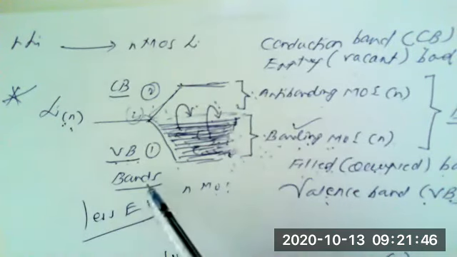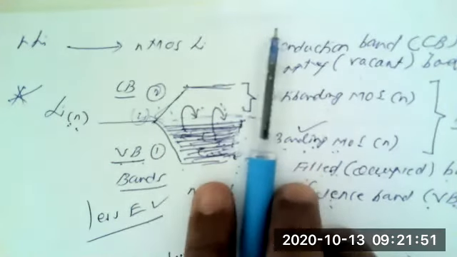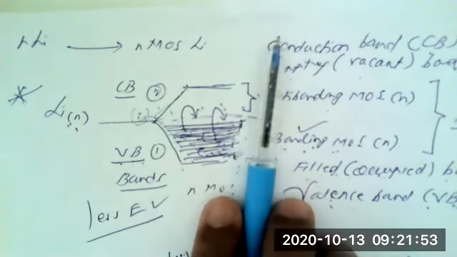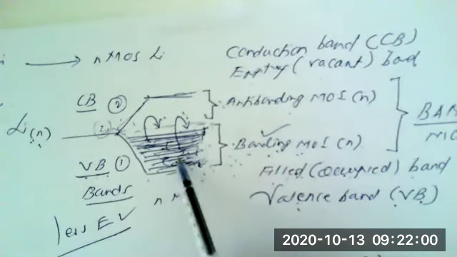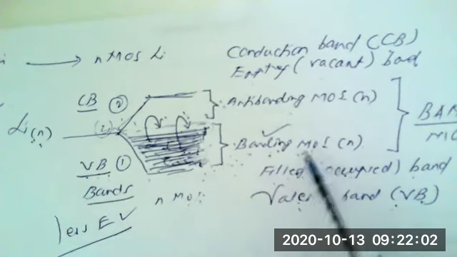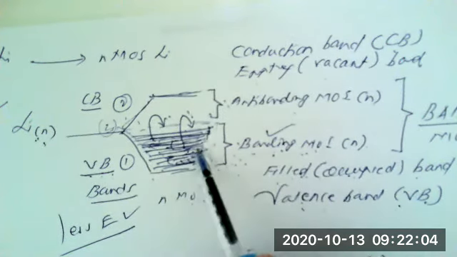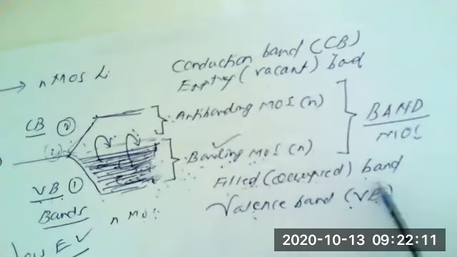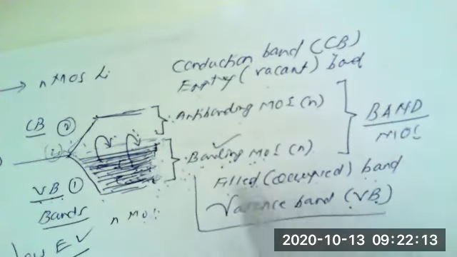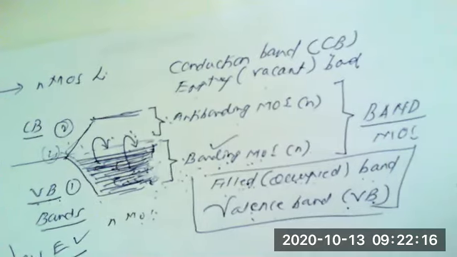While writing the explanation for the band theory of metals, you should write that if n number of lithium atoms are there, then n number of molecular orbitals will be produced. Here the lowermost band, the bonding molecular orbitals, where n number of molecular orbitals are very closely spaced, is known as the filled or occupied band. This word is very important.